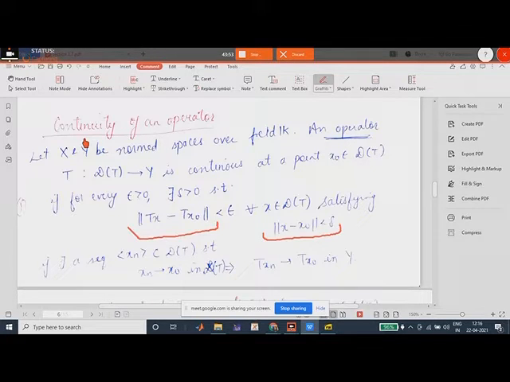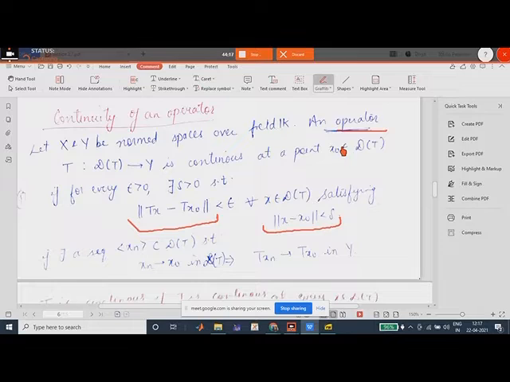If we define T as a continuous operator, the first thing is X and Y are norm spaces over field K. An operator. Important point is operator. It is not a map. We can't write this on a general map. If these are norm spaces, then only we can write. And we are not taking a linear operator here, right? We are not taking a linear operator here. So an operator T is continuous at a point. First thing is continuous at a point we are defining. This point belongs to the domain. There are two definitions, this is the first definition and this is the second definition.